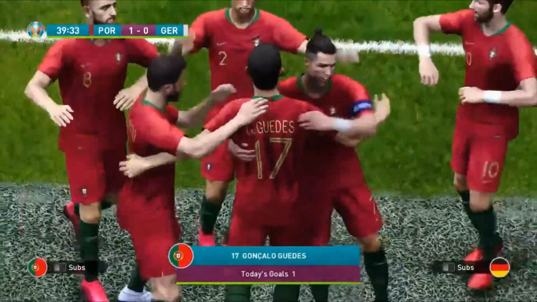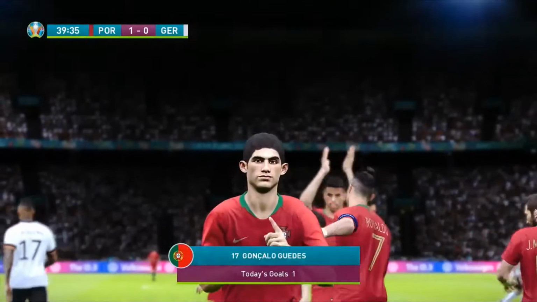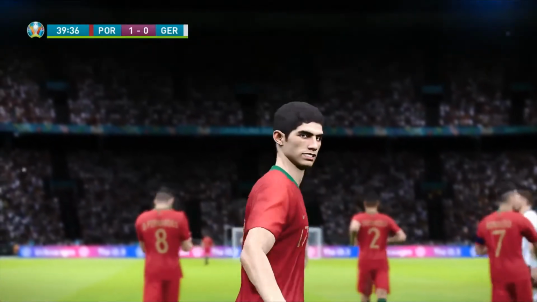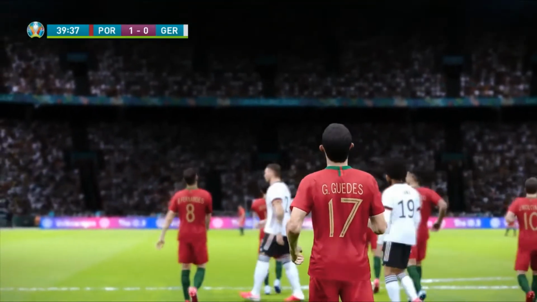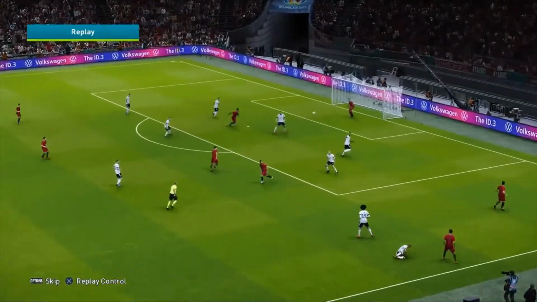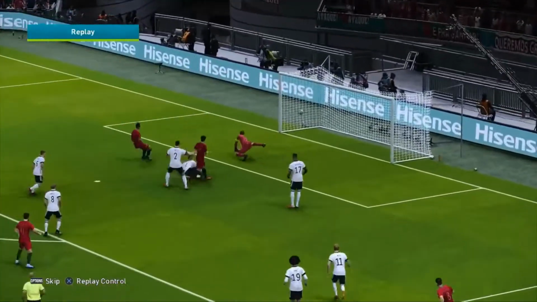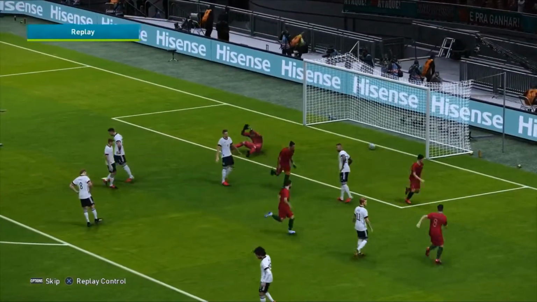It's Gonçalo Guedes! He only came into the side for this fixture in place of Rafael Guerreiro. And Portugal have taken the lead. And as it stands, if they could keep the goal and keep the score like this, they will be going through to the next round in the top spot. Germany losing this one. What a lovely goal that was. And we have our first goal of this game.